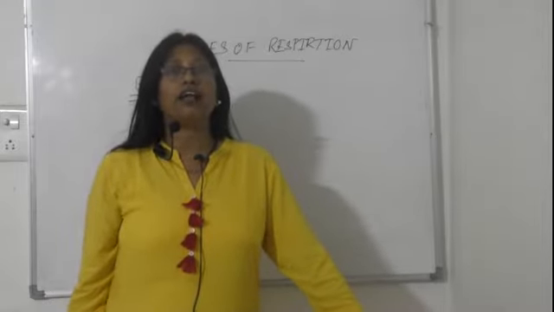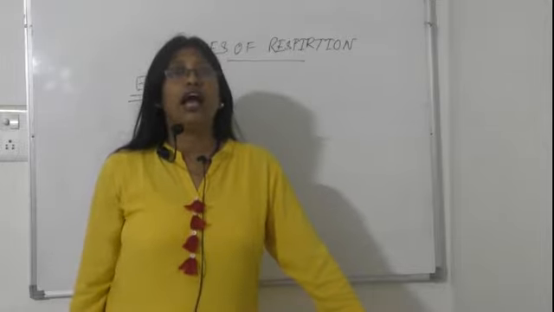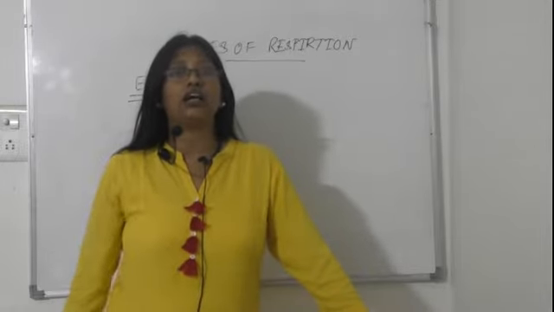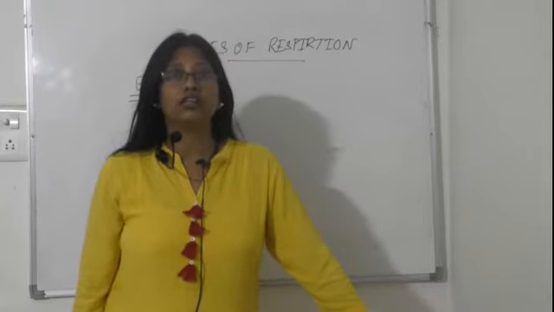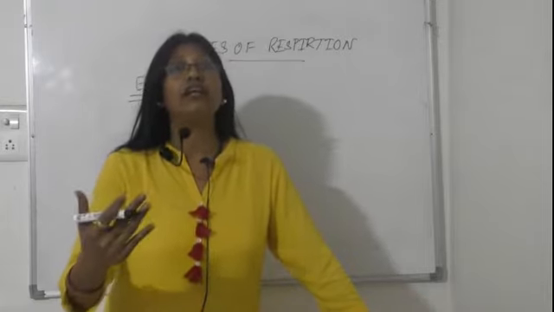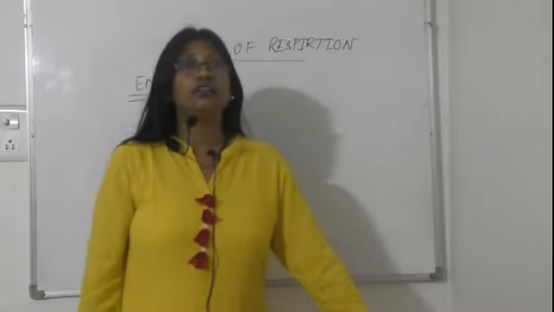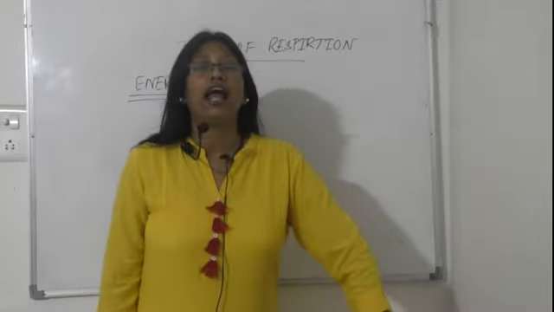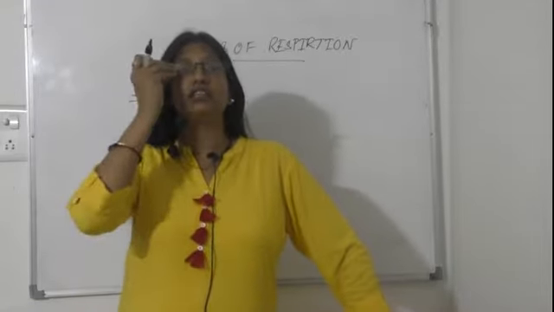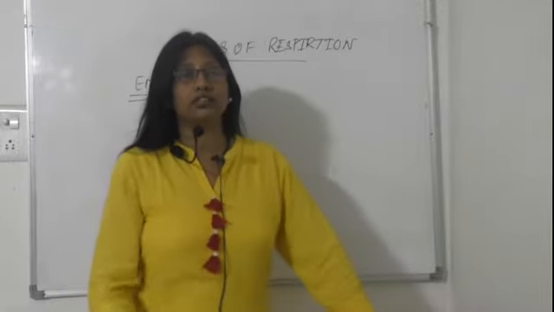Now there are three types of respiration, and these three are considered according to the availability of oxygen. So let's discuss that.